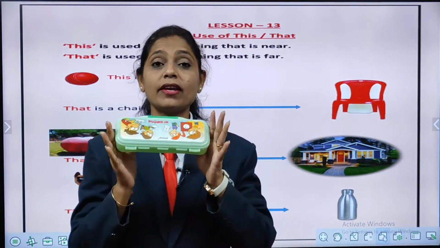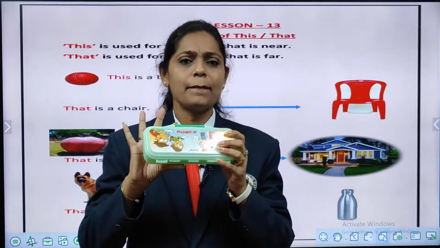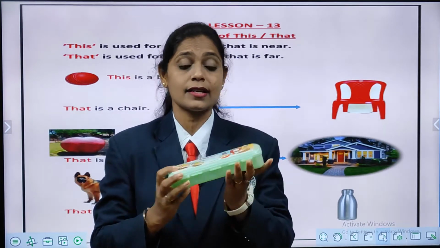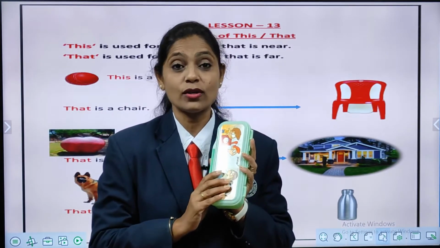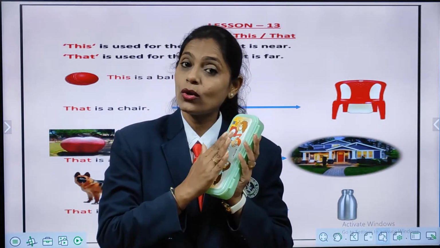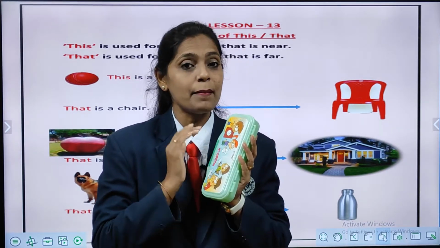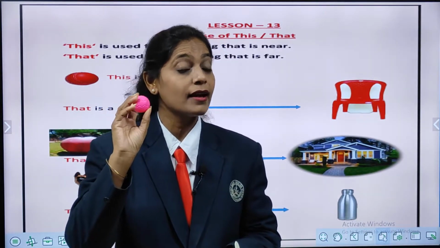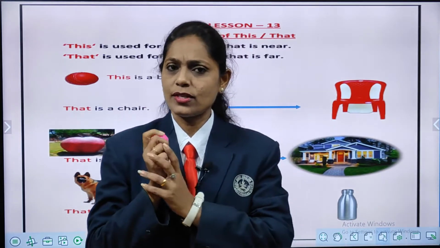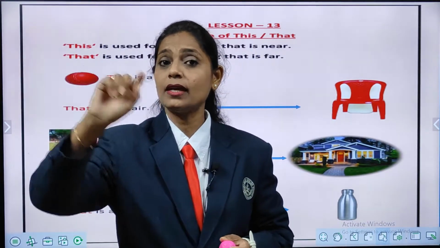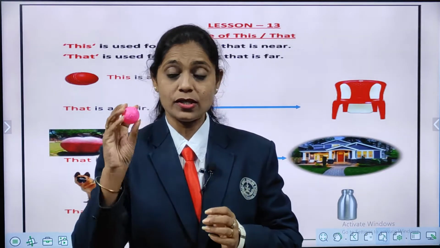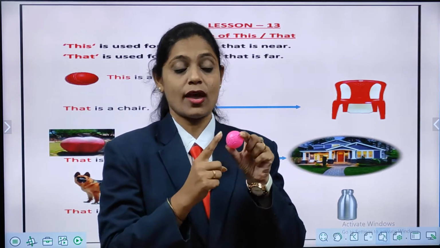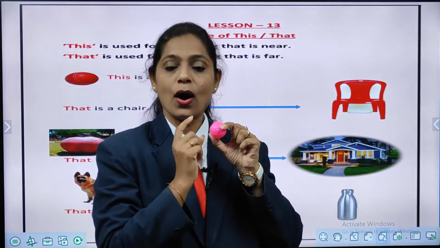Same way. Now, what I am having in my hand? Correct, compass. And tell me, it is near to me or far? Yes, correct. It is near to me. So, what we are going to say, children? Yes, we are going to say this is a compass. Very good. Now, I am having something in my hand. What is that? Correct, ball. Now, this ball is near to me or it is far from me? Yes, it is near to me. Can you see it is in my hand? It means it is near to me. So, what I am going to say? This. So, I will say this is a ball.